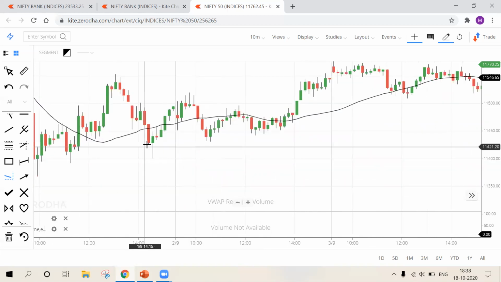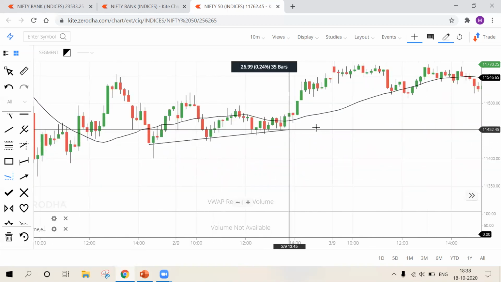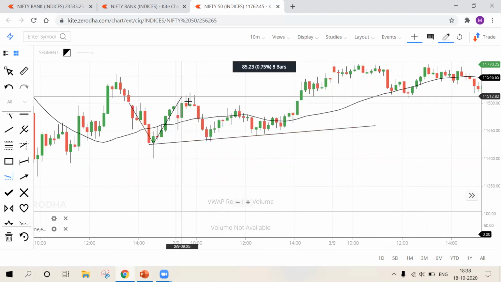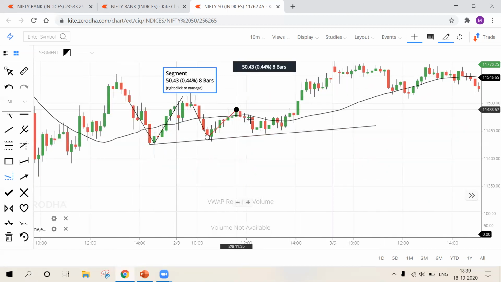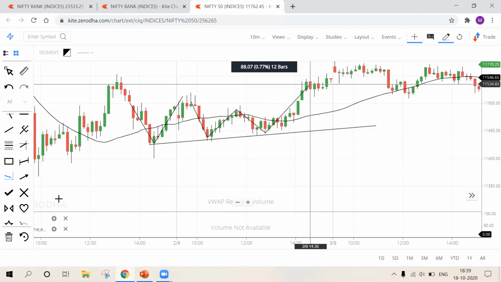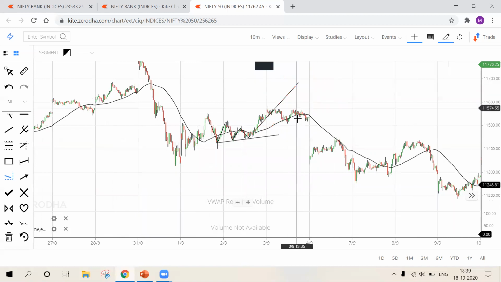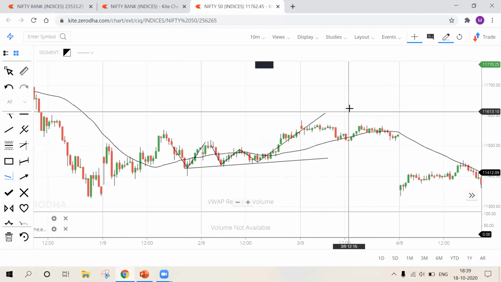All right, look at this scenario. This is touch point 1, this is touch point 2, and my line will be like this. This is reaction number 1, reaction number 2, and reaction number 3. Look, reaction number 3 is huge.